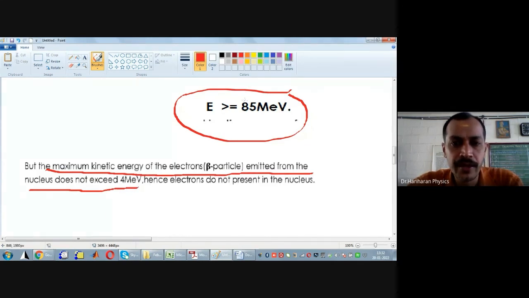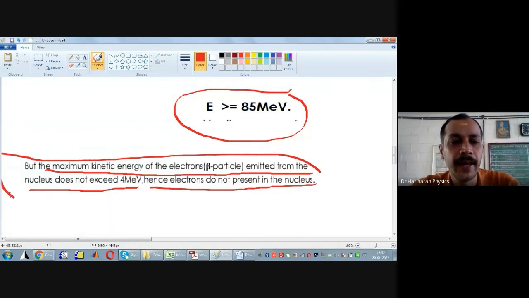Since 85 is quite big when compared to 4, for example, 85 is roughly 21 times 4, you conclude that electrons cannot exist inside the nucleus of an atom.